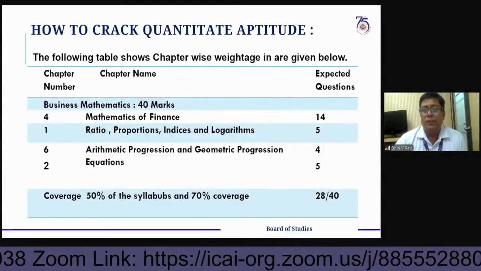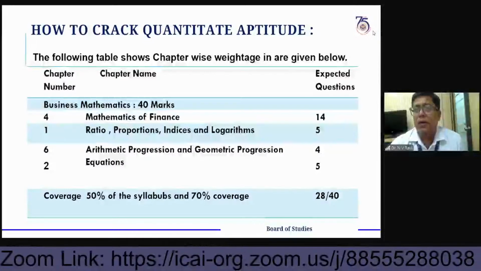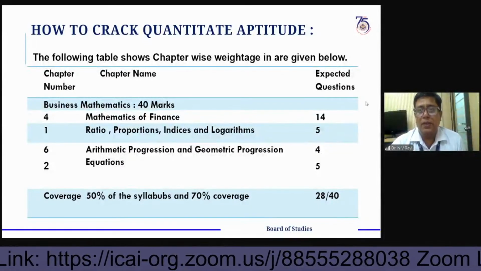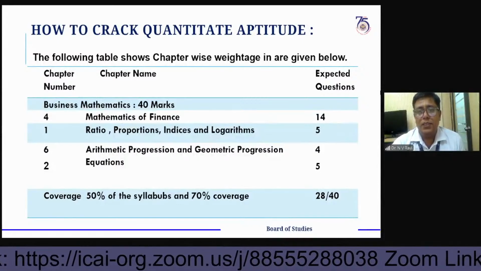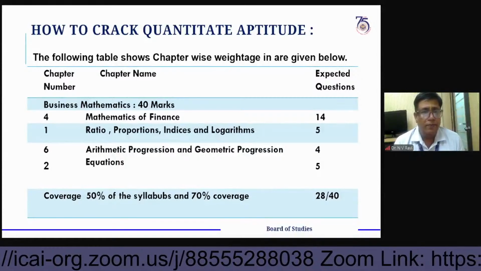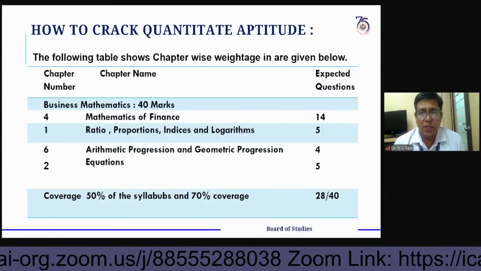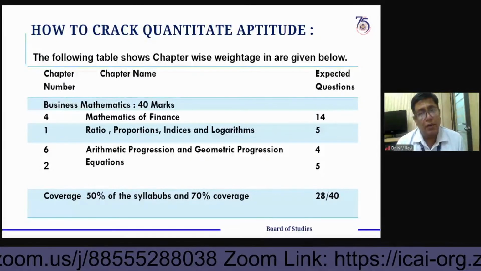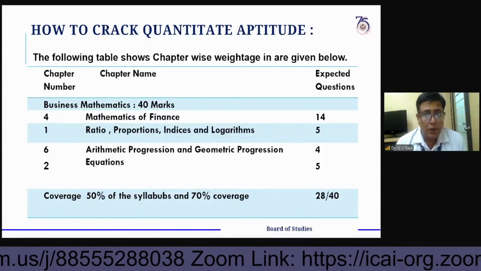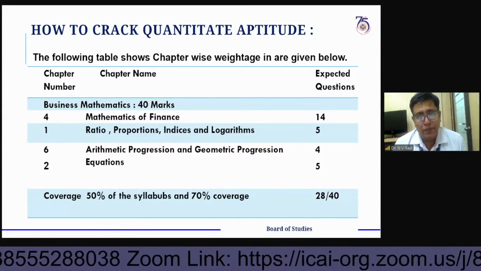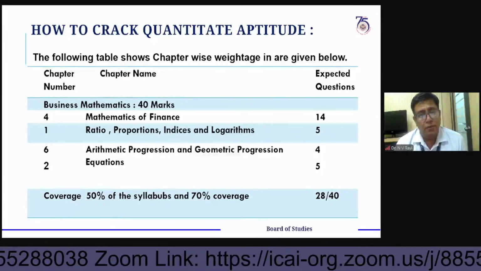You all know that the mathematics topic consists of 8 chapters actually. What major weightage has been given chapter-wise, and how you can thoroughly prepare without any problem, that will help you.